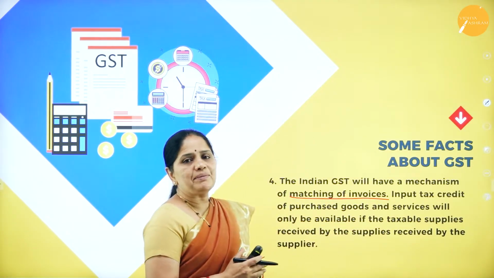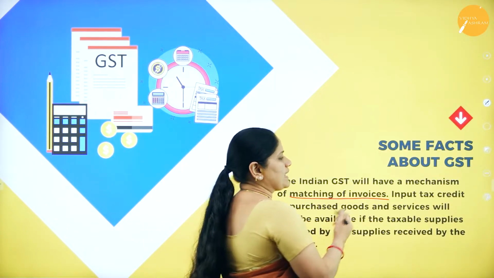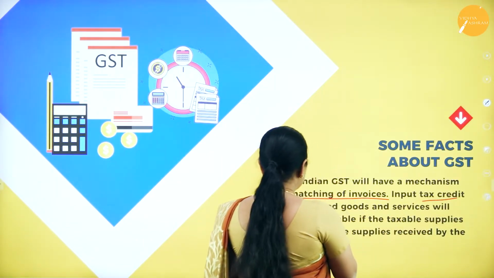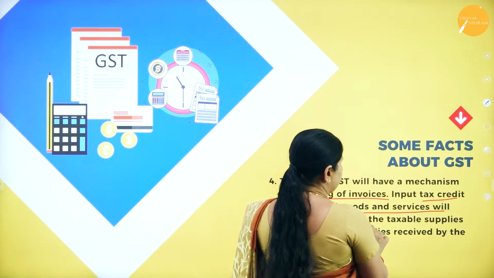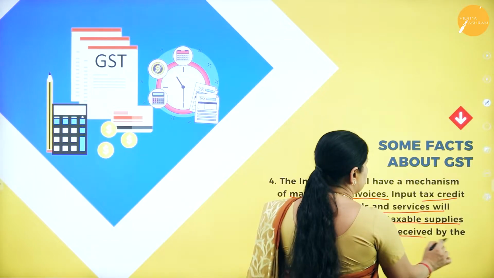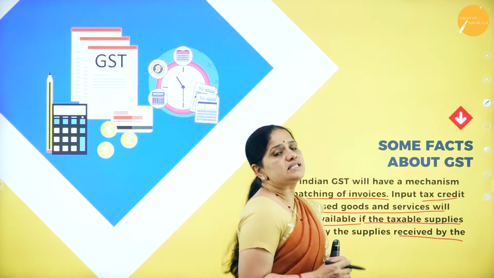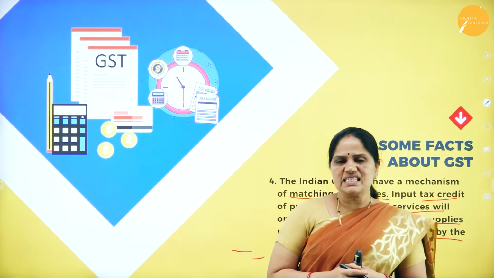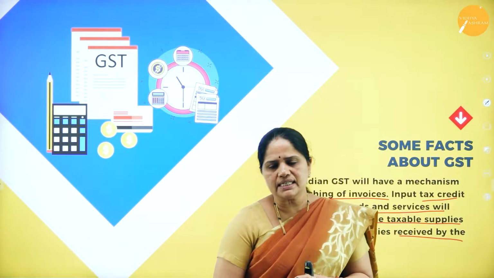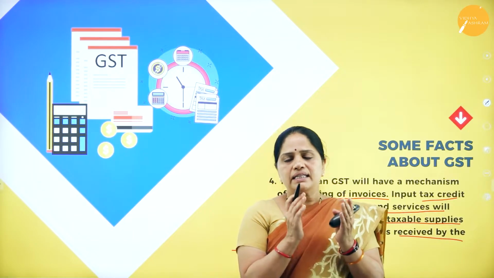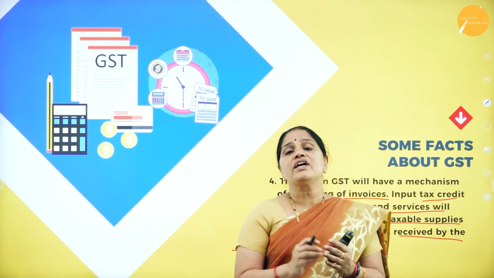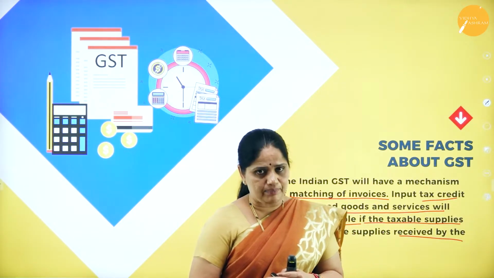Now, here we have a matching of invoices. What is this matching of invoices? The input tax credit of purchased goods and services will only be available if the taxable supplies are received by the supplier. So, we should understand that in the case of GST, the tax paid on the tax invoice will be available only if the goods are received by the supplier.